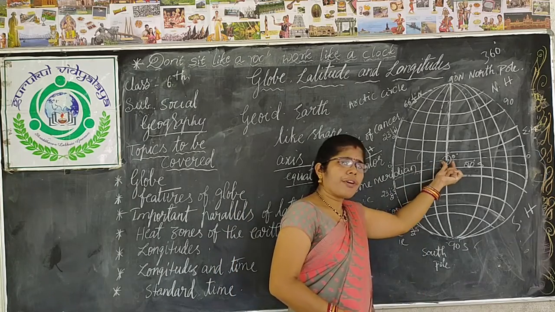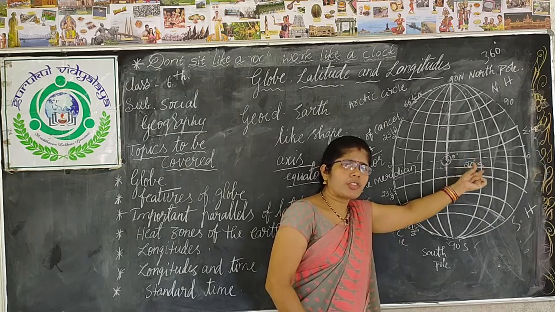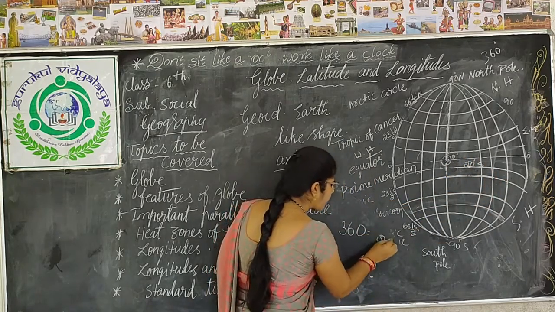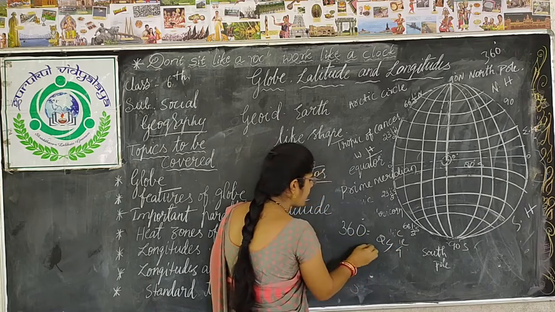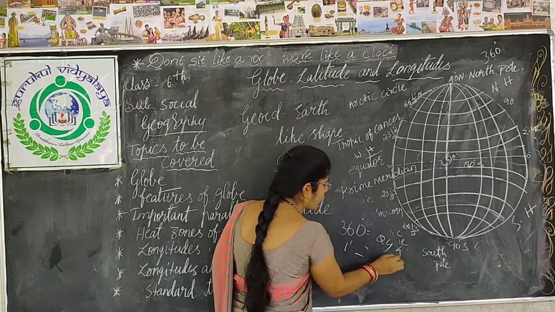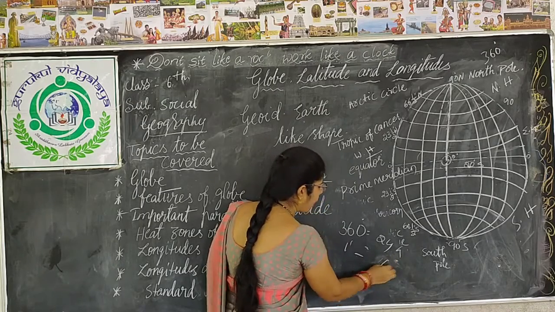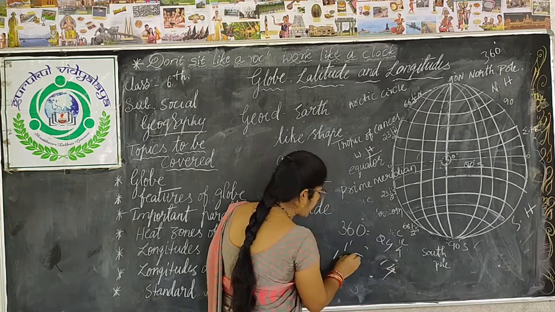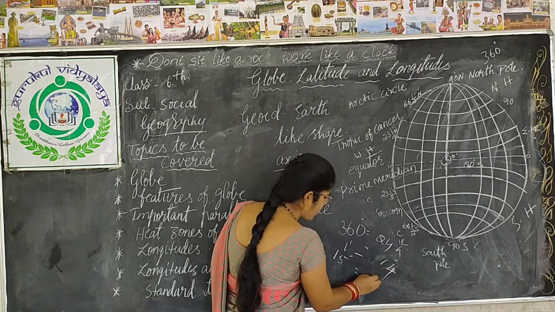Now see, if 360 longitudes take 24 hours, how much time will one longitude take? One longitude takes 4 minutes. If you say 15 degrees, it comes to 1 hour.